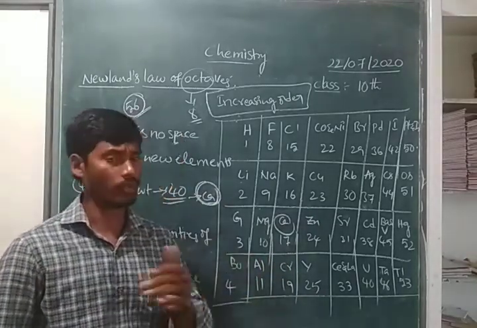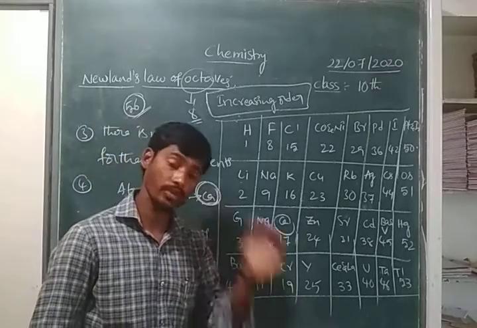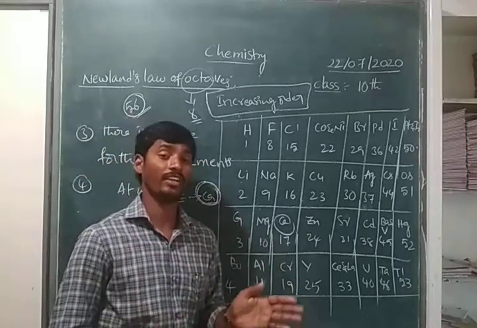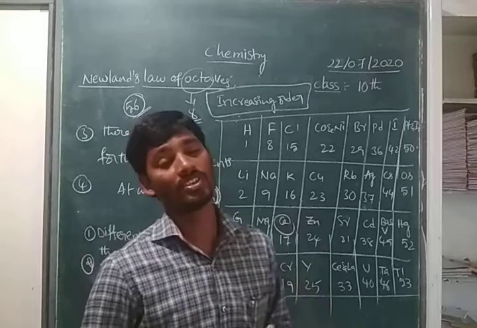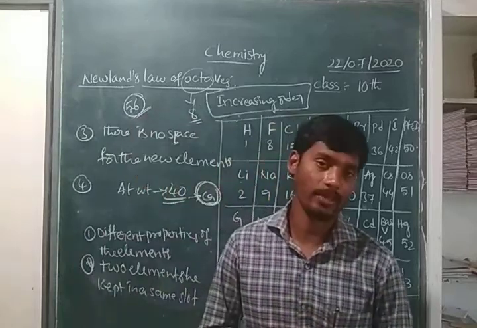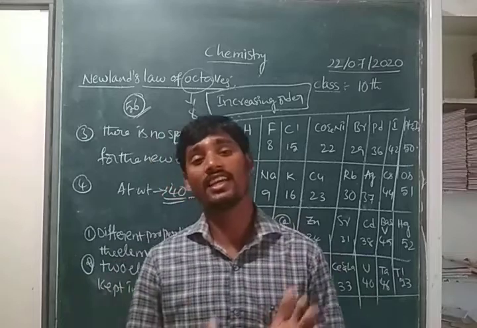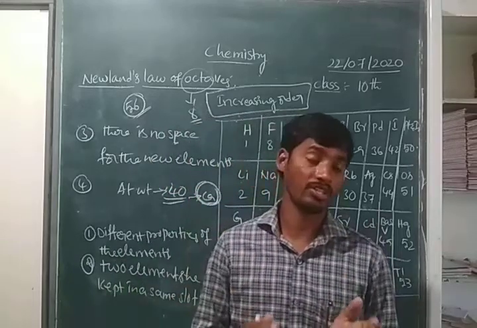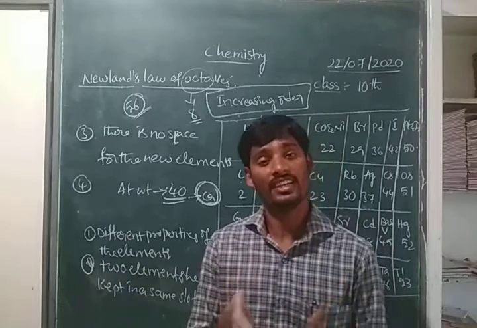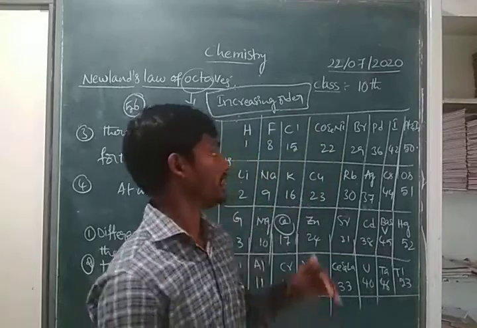Right, children? So whatever it may be, it does not give complete information about the classification of the elements. See here once again, he took 8 elements as a group, arranged based on increasing order of atomic weights in a systematic order.